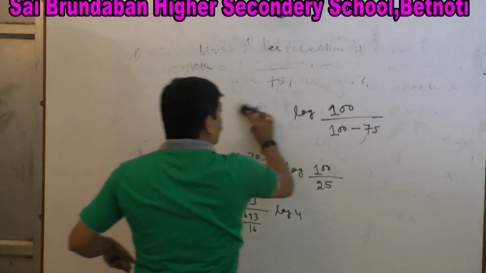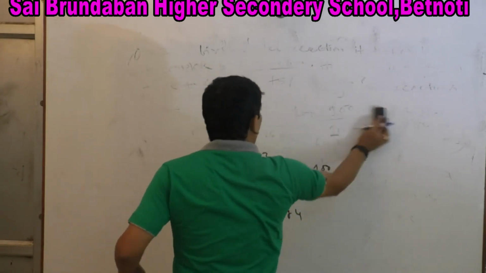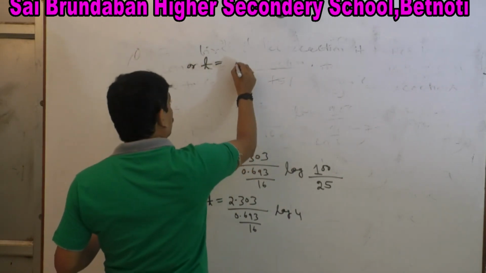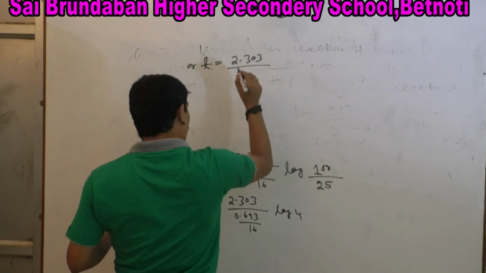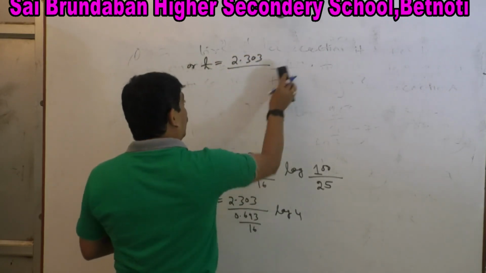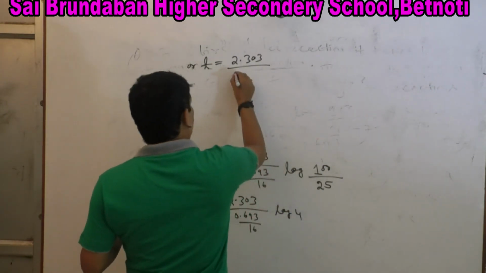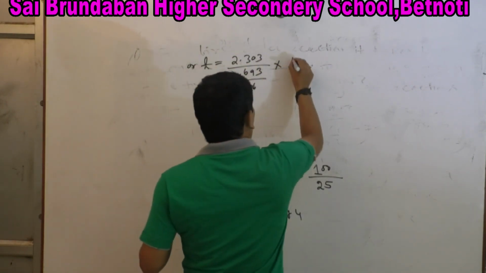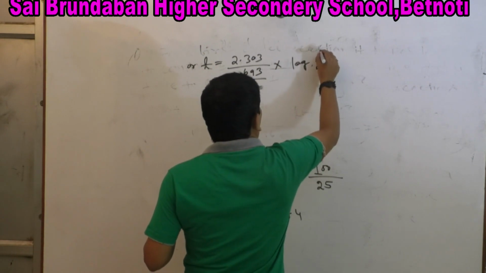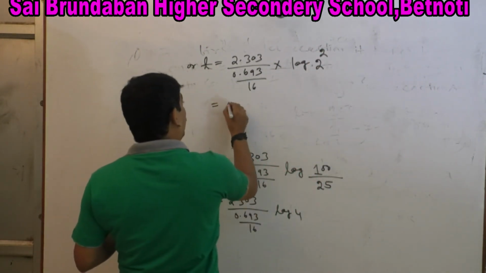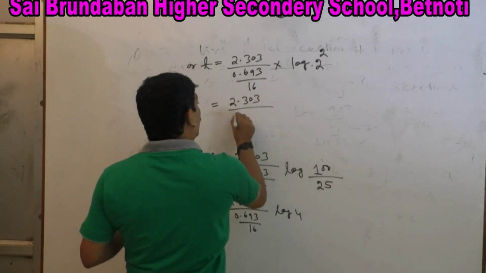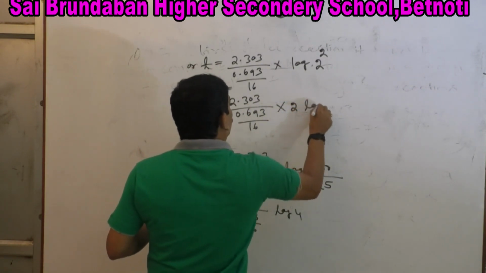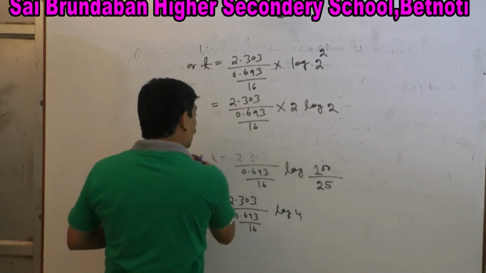Look at how we can solve this. T equal to 2.303 by 0.693 by 16 into log 2 to the power 2, or we can write 2.303 by 0.693 by 16 into 2 log 2. Clear?